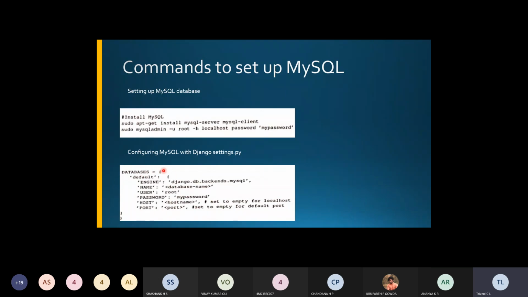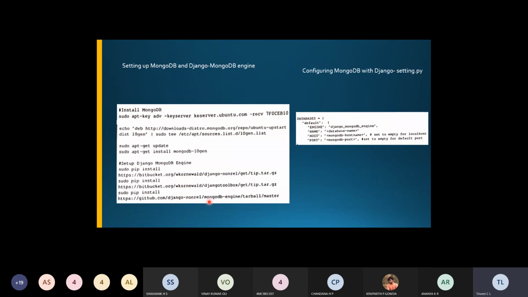So these are the set of commands used for the Django settings, where you are using MySQL as the backend for the Django settings, right? So this is the next command. What is this used for? It is used for configuring MySQL with the Django settings. Now, coming to the next slide, what we are doing in the next slide, we are setting up what?